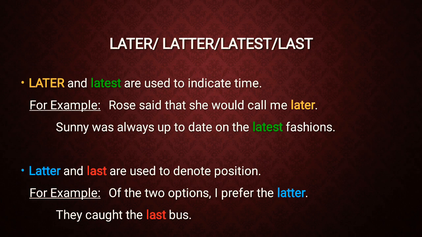Next, later, latter, latest, last. Later and latest are used to indicate time. For example, Rose said that she would call me later. Sunny was always up to date on the latest fashions. Here we can see these two words, later and latest, are indicating time.